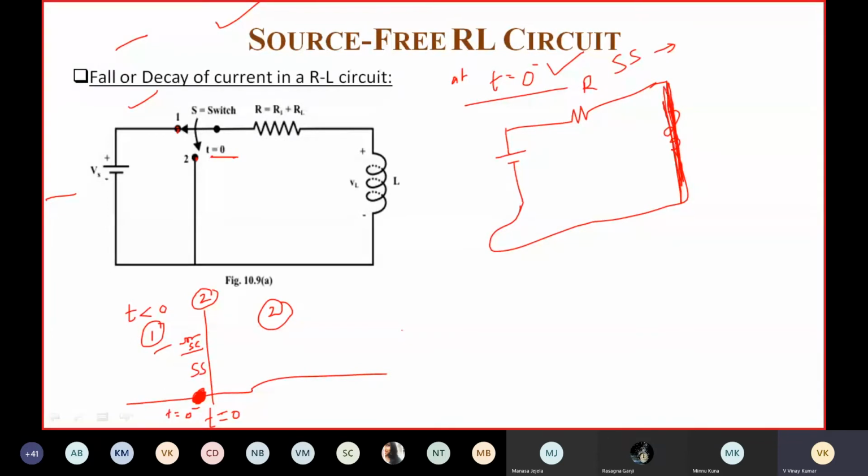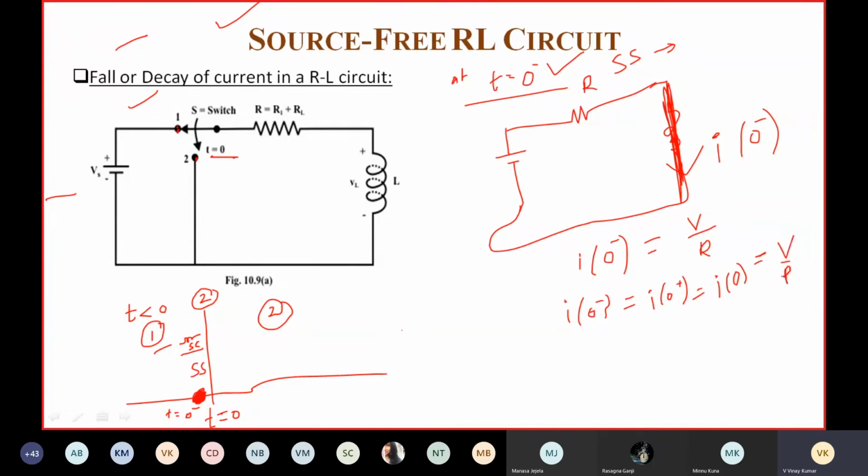The current flowing through this is I of 0 minus, which is equal to V by R. The inductor opposes a change in current; the current through the inductor cannot change instantaneously. So I of 0 minus is equal to I of 0 plus, which is equal to I of 0, equal to V by R.